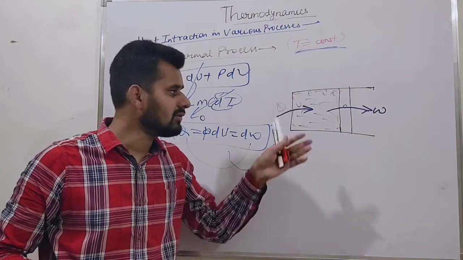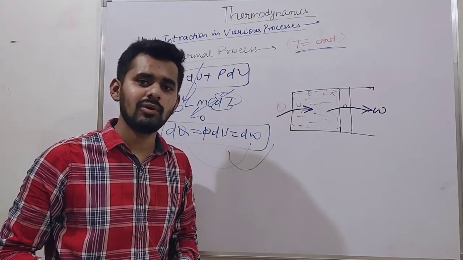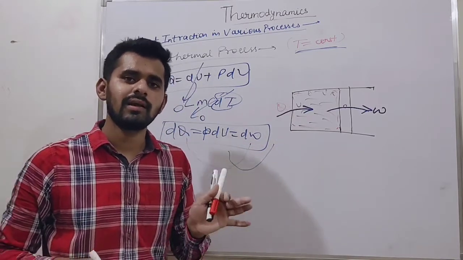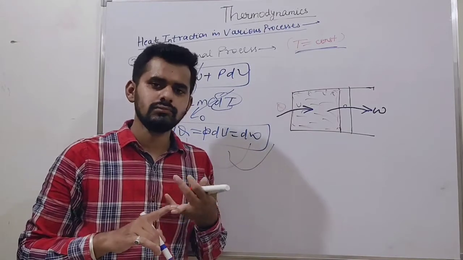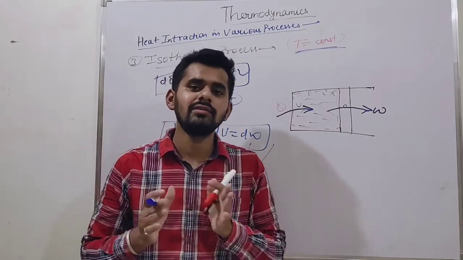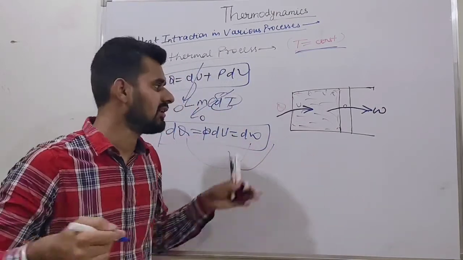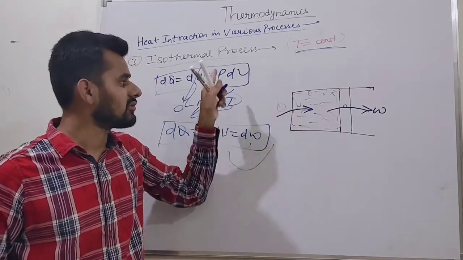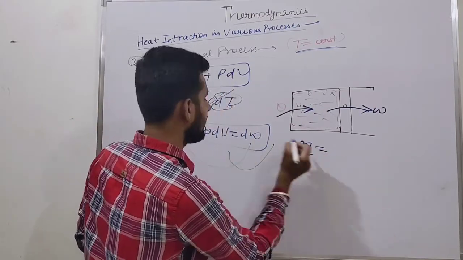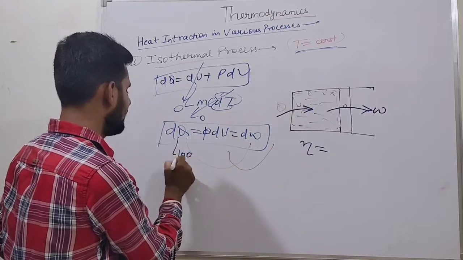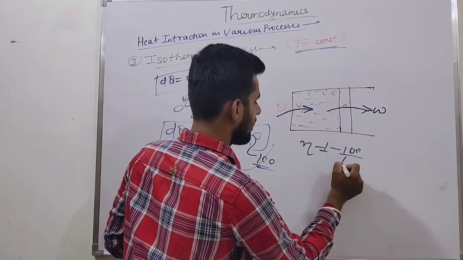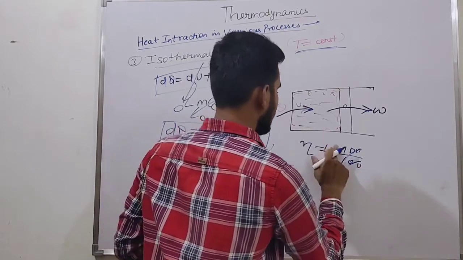Is this conversion possible? Is it not a violation of the second law? What is our second law, friends? Second law basically tells us the Clausius inequality equation and the Kelvin-Planck statement. What do they basically tell? They tell us that there is no engine which has 100% efficiency. If that process says it has 100% efficiency, how? Efficiency: energy input is, let us say, dQ is 100. We are getting the output the same, 100. And what is 1 minus 100 upon 100?